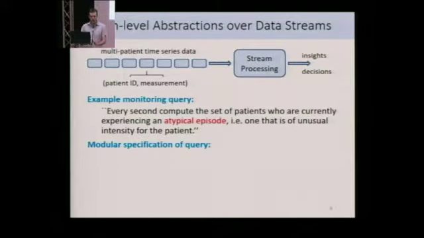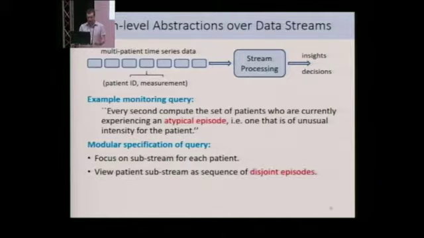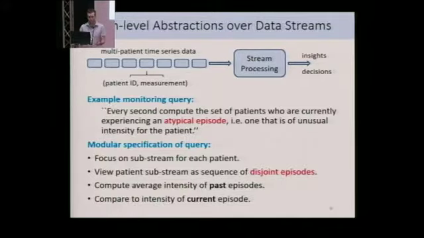So what is a good set of high-level abstractions so that we can easily describe computations like the one I gave as an example? I argue that the first abstraction I want here is the ability to partition my stream on the basis of patient identifier and focus on the substream for each patient separately. Then I would like to be able to view the whole substream for a patient as a sequence of disjoint episodes. And finally, I would like to compute the average intensity of the past episodes and compare it to the intensity of the current episode.